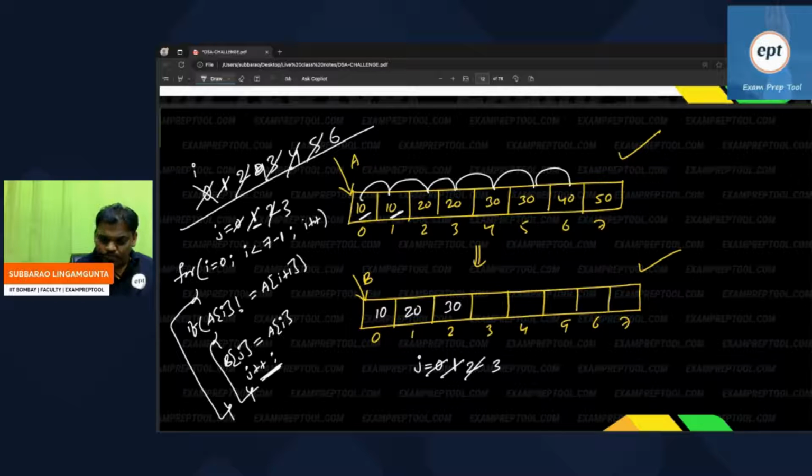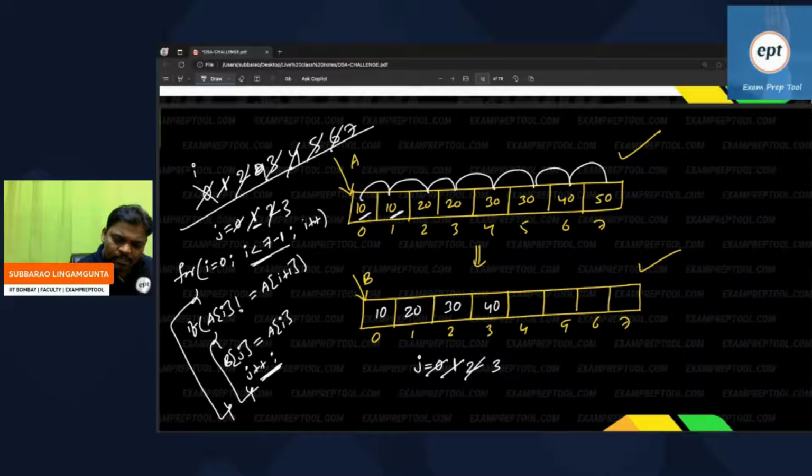Careful everyone, I value 6. Whenever I value is 6, check the sixth one and seventh one. They both are different. Then it will execute. Then what is the answer? So at the 3rd place, 6 will be stored, meaning 40 will be stored. 40 will be stored. Afterwards, I value became 7.